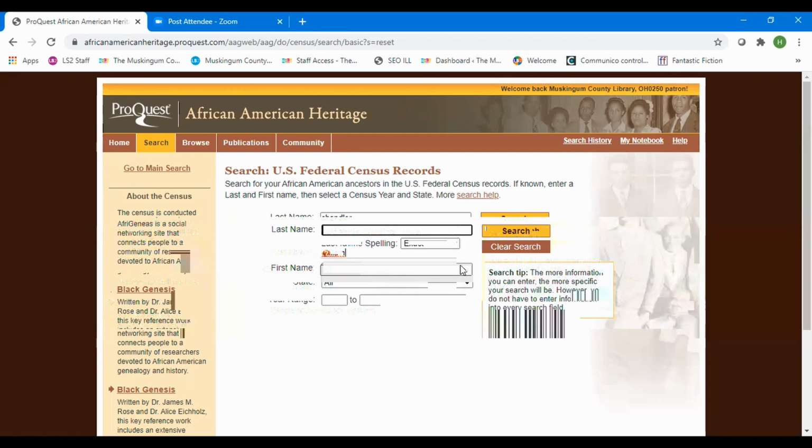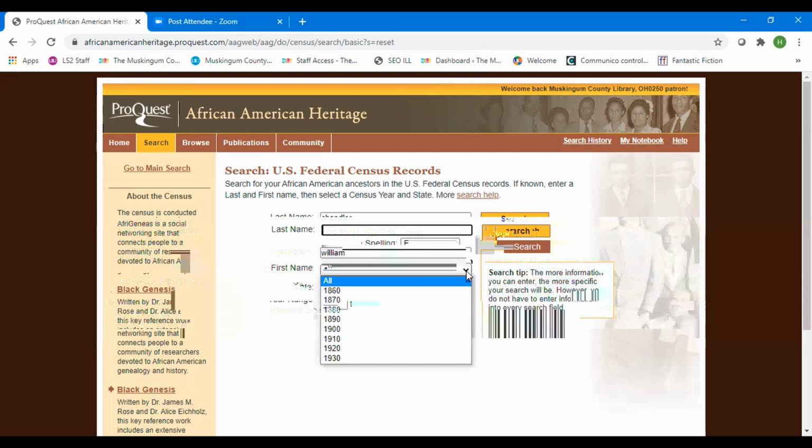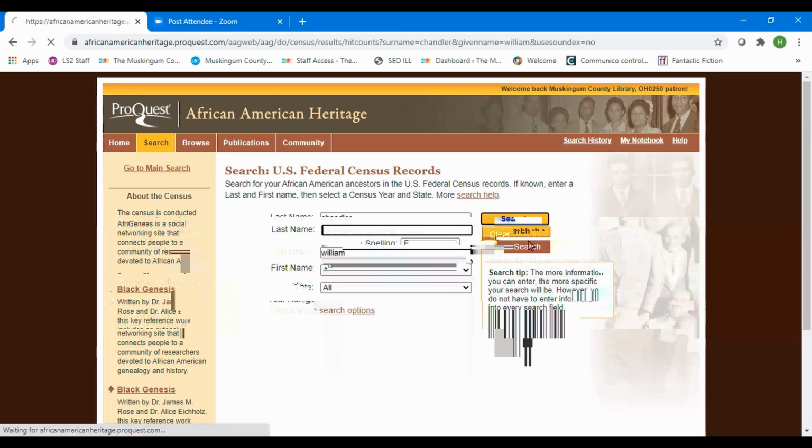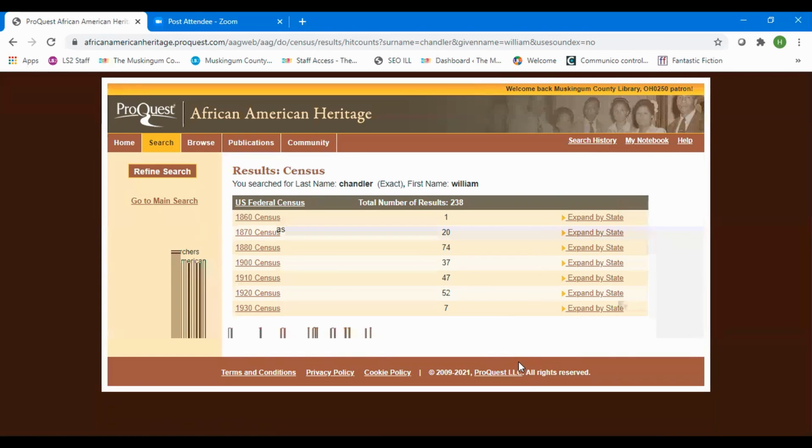I'm going to just click on that without designating. You can designate a census here or a state, but I'm just going to do a general broad search and see what happens. There you see I pulled up a number of census records. If you'll notice, it ends at 1930.